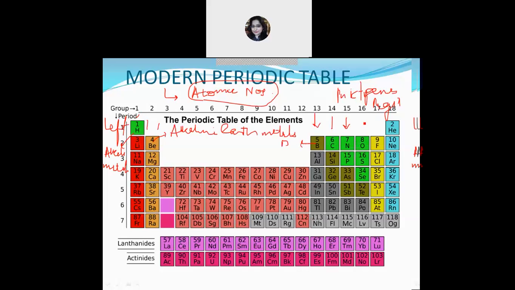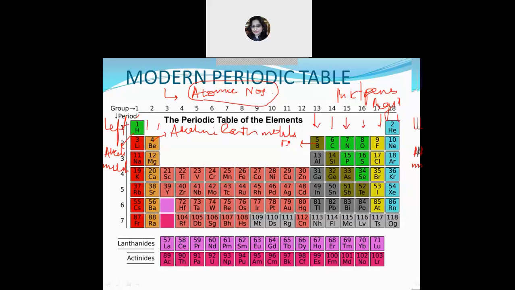Then group number 16, the oxygen family we can say here, but it is also known as chalcogens or ore forming. Group 17 is the halogen family. The elements of this group form salt. And group 18 lastly is the noble gas or inert gas.